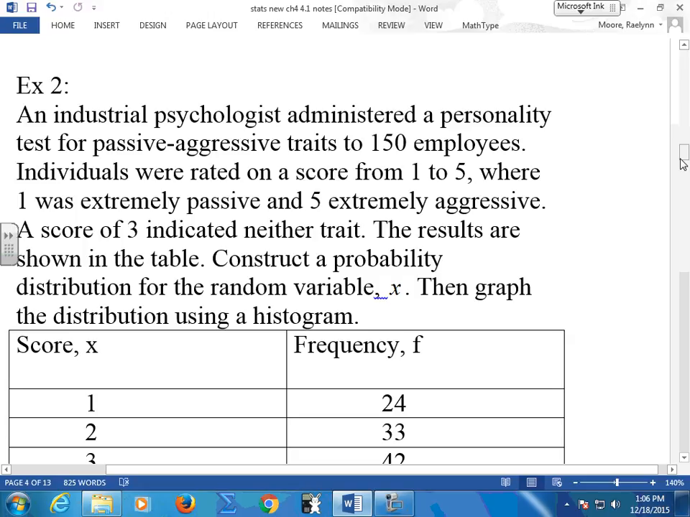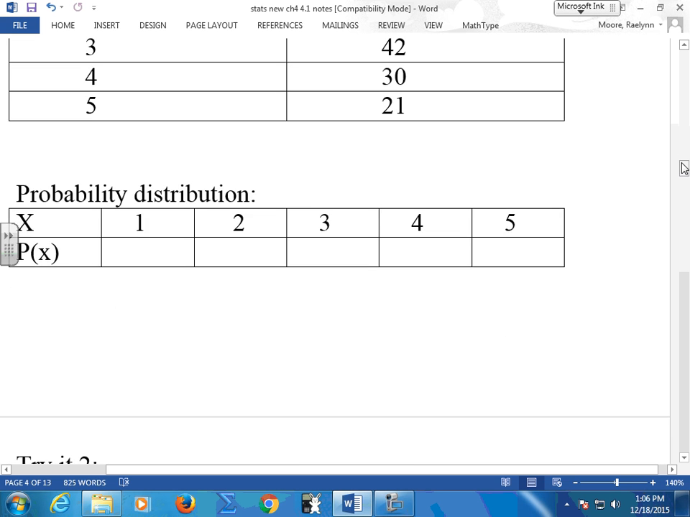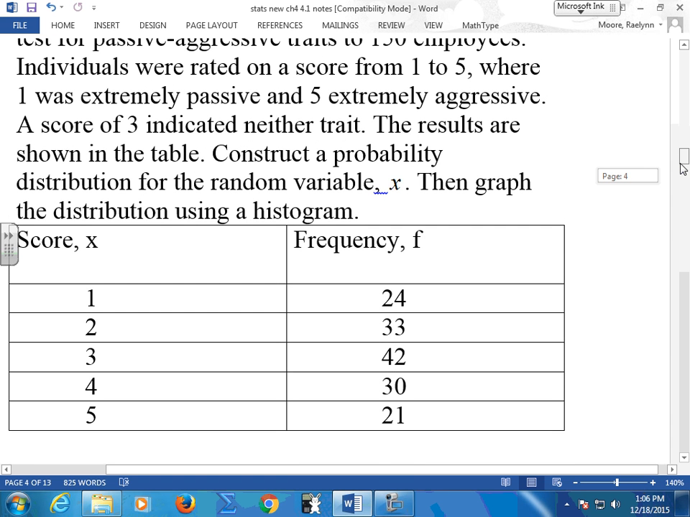How come I don't have a 0 on my table? How come I didn't account for 0? Because it's 1 through 5. A 0 is not a possibility that they could return. You could tell me 1, you're extremely passive. 2, I'm kind of passive. 3, I really don't have either. 4, I'm a little bit aggressive. 5, I'm extremely aggressive. So a score of 3 indicates that you're kind of middle of the road. So these are discrete variables because they're whole numbers, they're counting numbers, and I have no 0 because that wasn't part of the deal.